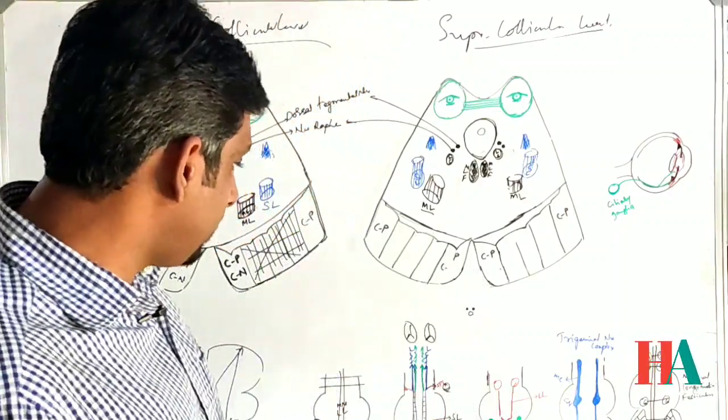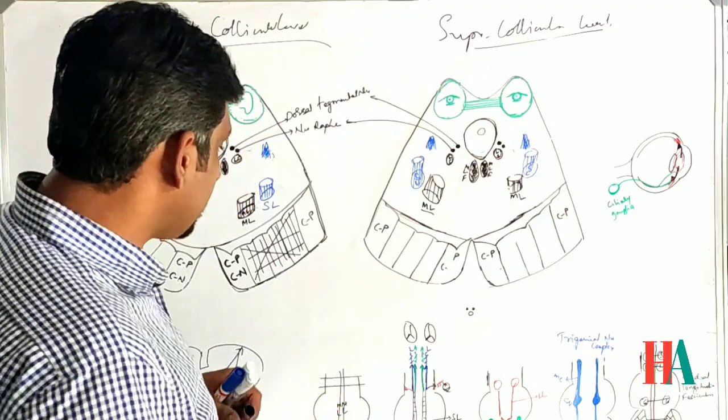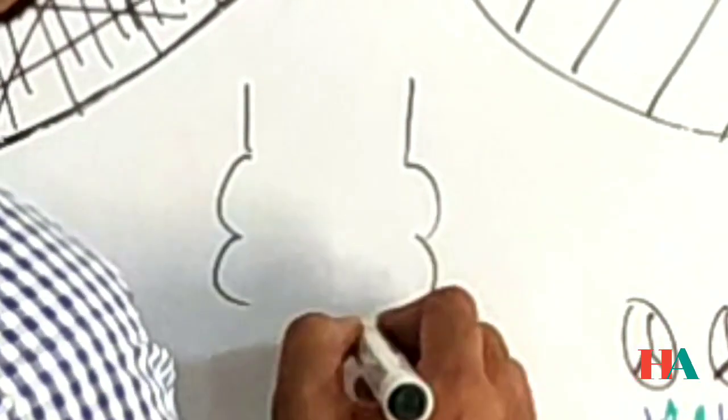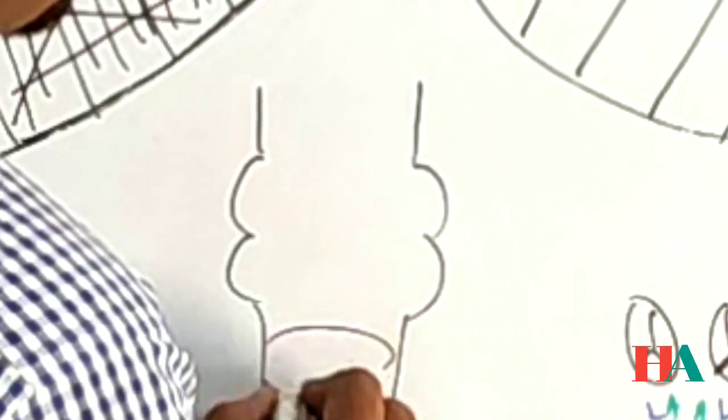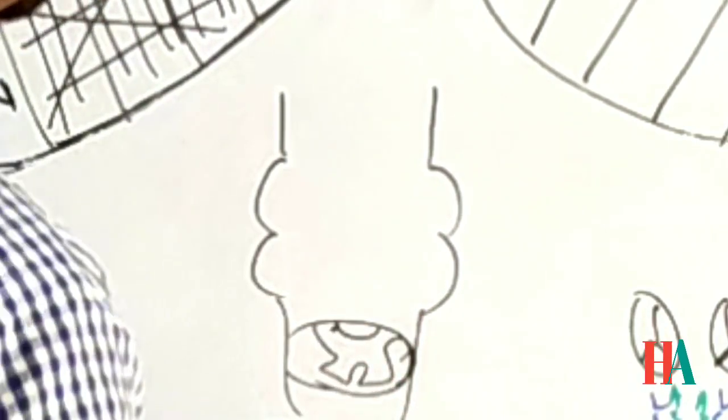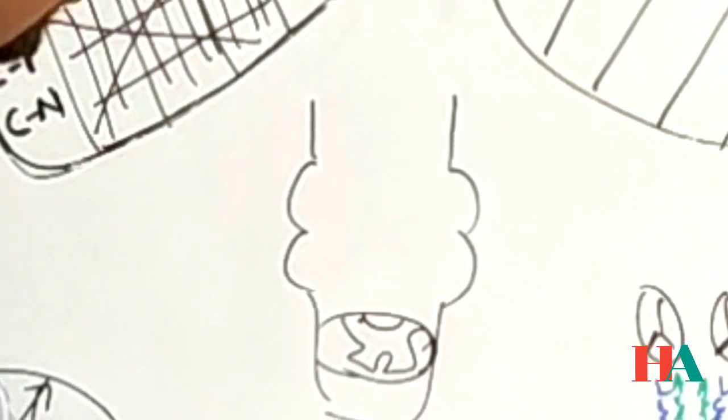If I want to draw a small diagram related with this one, see the pain pathway: the lateral and anterior spinothalamic tracts are going to end here, right?